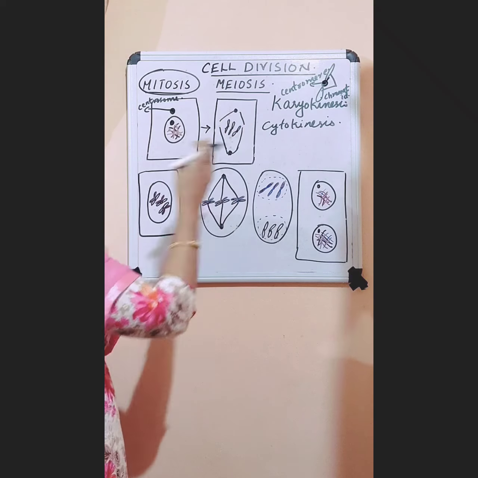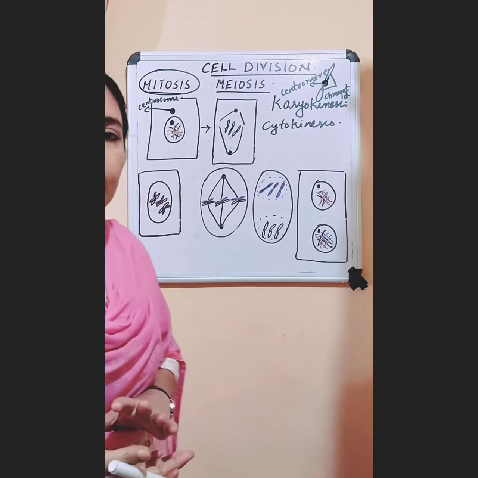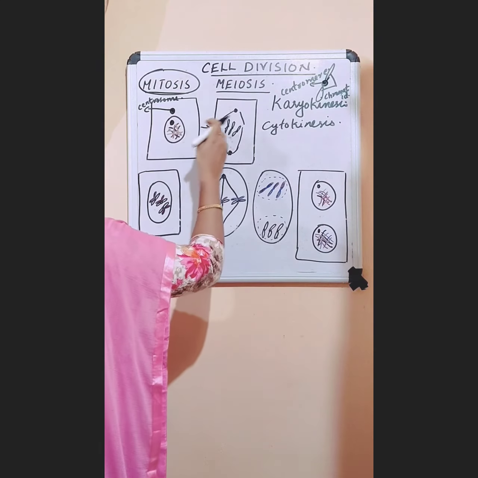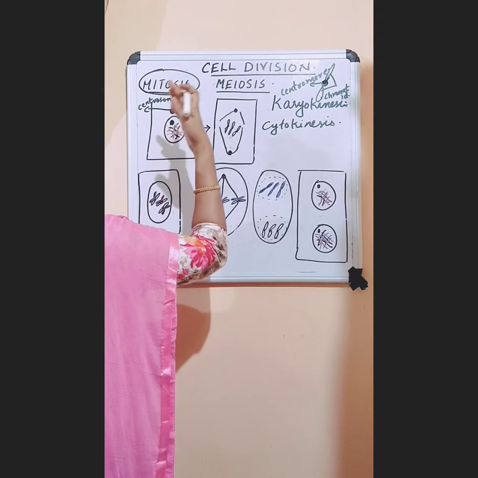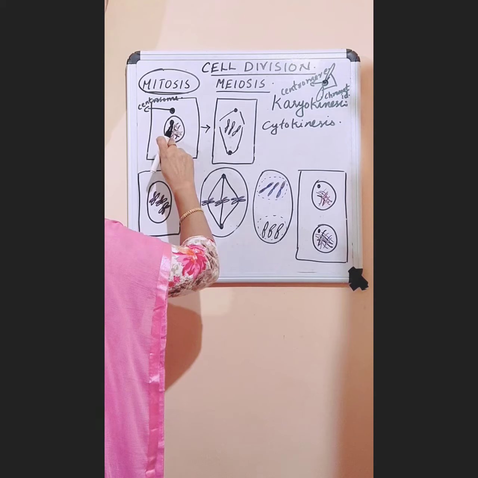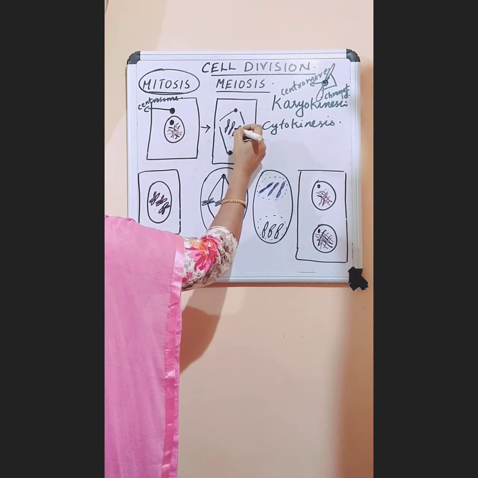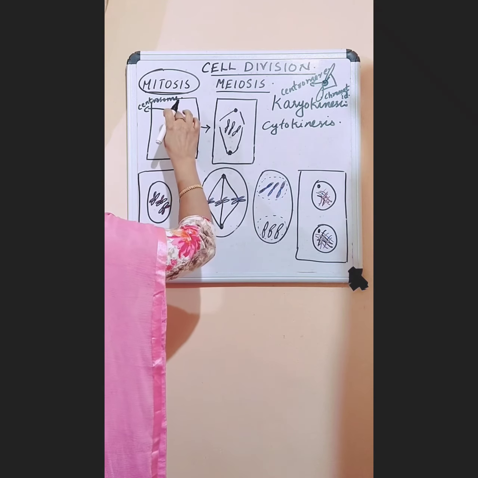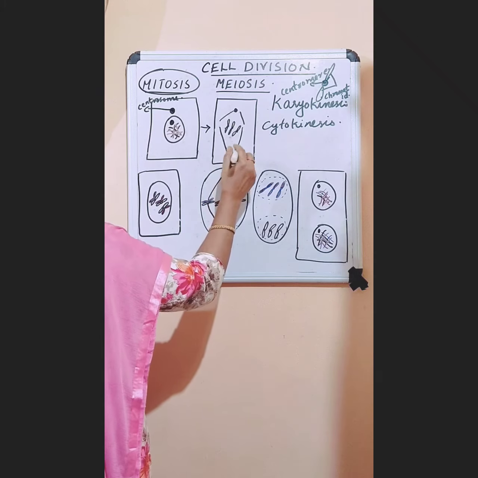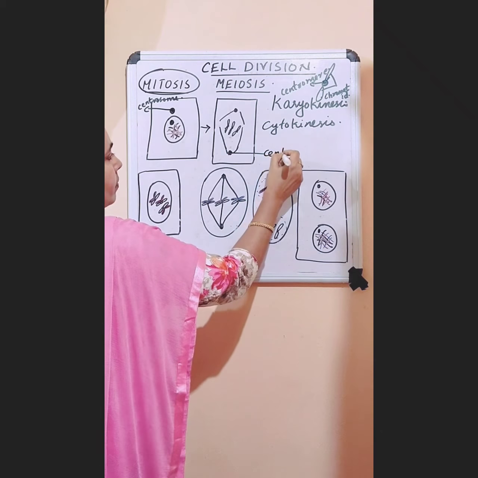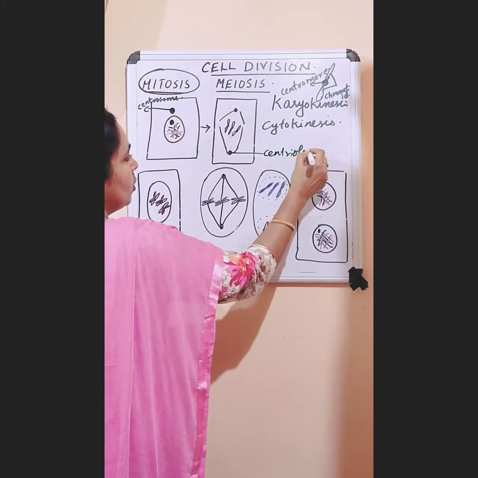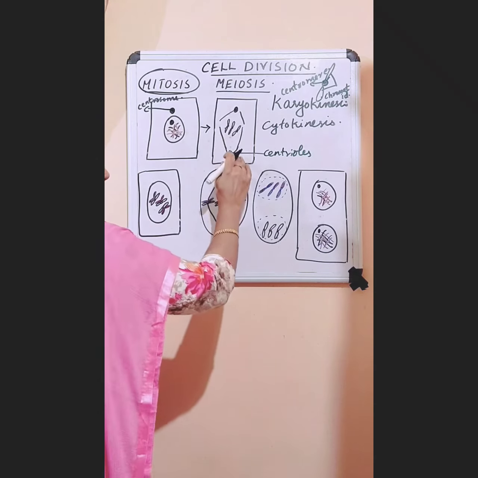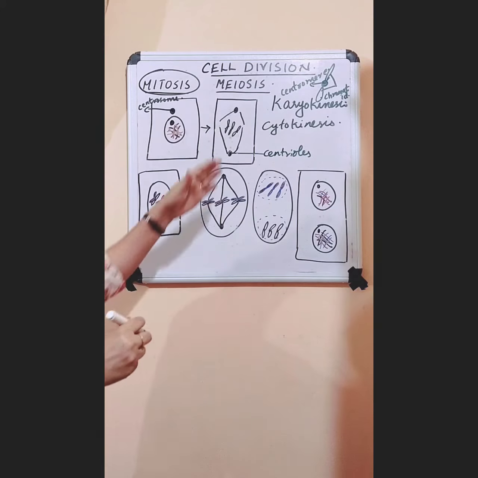So just before cell division, many changes take place in the nucleus. The nuclear membrane disappears, the nucleolus disappears, and the chromatin reticulum changes into rod-shaped structures called chromosomes. The centrosome divides into two centrioles, one at this end and another on the other pole of the cell.